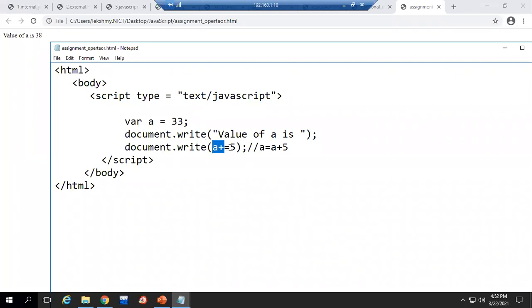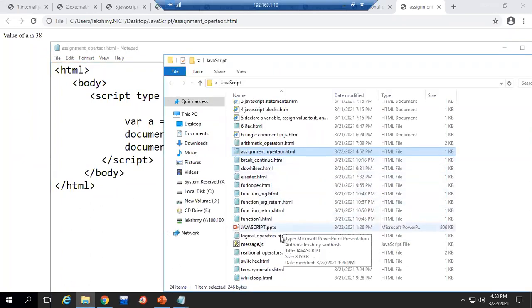Directly you can do the operation in your write function. It will accept it. Okay. So similar to plus equal to, we have minus equal to, star equal to, slash equal to, same operations. So instead of writing elaborately like this, you can use this shorthand way. That is plus equal to, minus equal to. Assignment operator. Then we have logical operators.